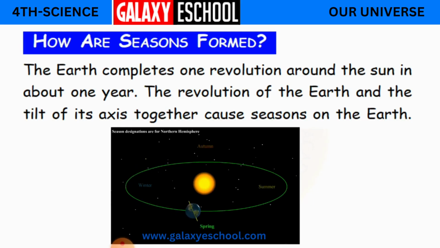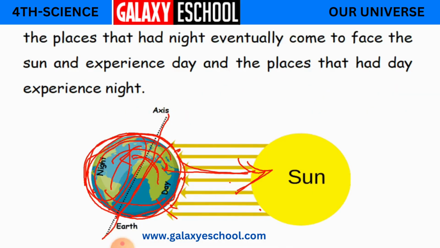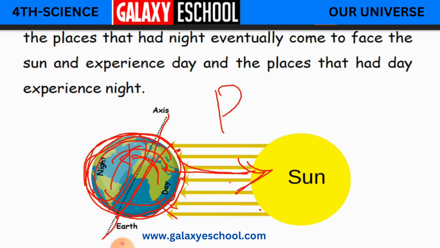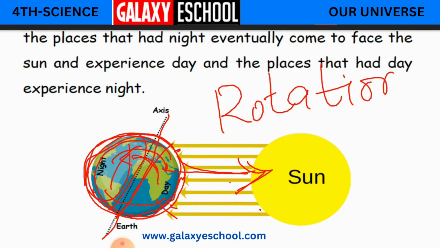Because of earth's rotation we have day and night, and because of earth's revolution we have seasons. So there is a difference between rotation and revolution. Okay, so this is rotation. This we call Earth spinning around itself. So this is called rotation.